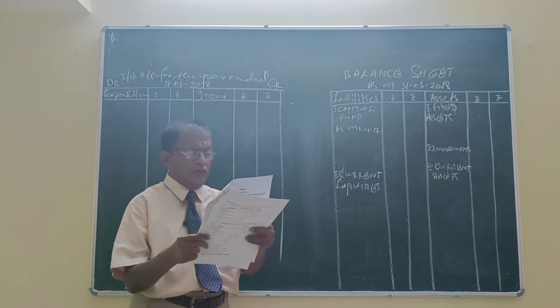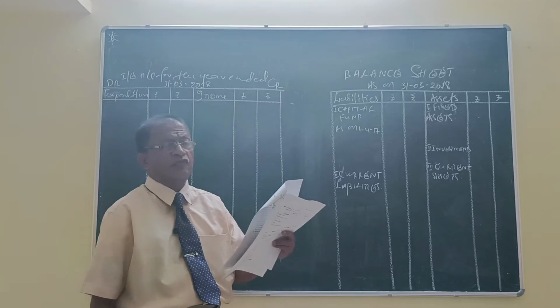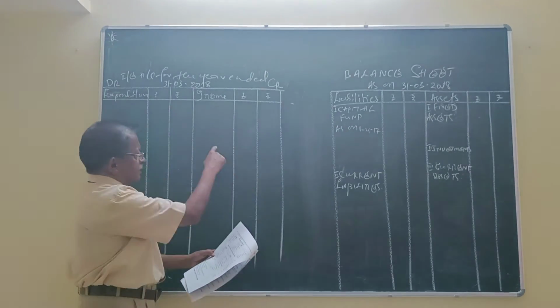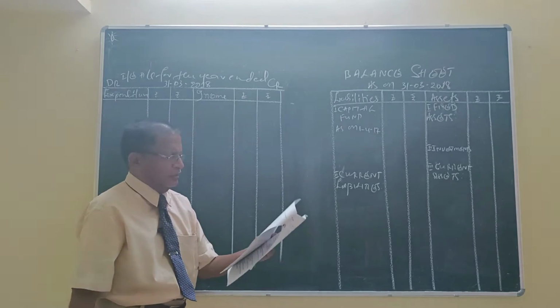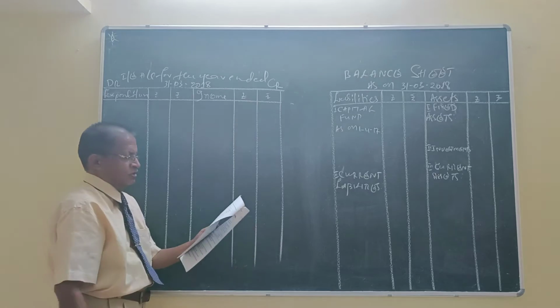Donation 32,400. On that there is one adjustment, let us see afterwards. Entrance fees 65,200 credited to income and expenditure account. Interest is credited to income and expenditure account because it is a revenue receipt. Sale of old sports materials is also a revenue receipt, credited to income and expenditure account.